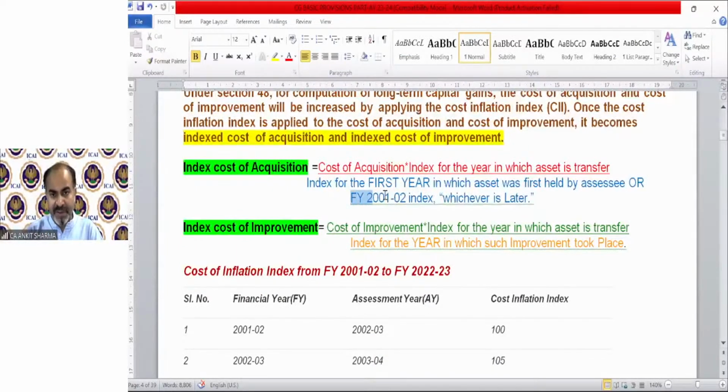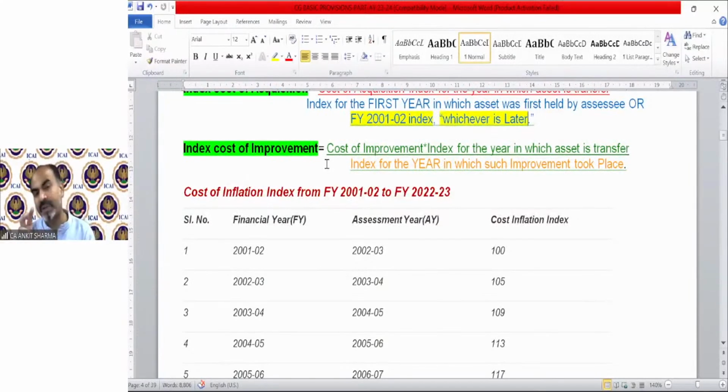So this provision has been inserted because of those properties that have been purchased before 2001. We will always have our index value, either the purchase year index value or 100 as your index value. So you can apply it like this: 2001-02 index or purchase year index, whichever is later. The same concept, almost the same, is for the indexed cost of improvement. Cost of improvement is the expenditure of capital nature you have spent or incurred on that capital asset.